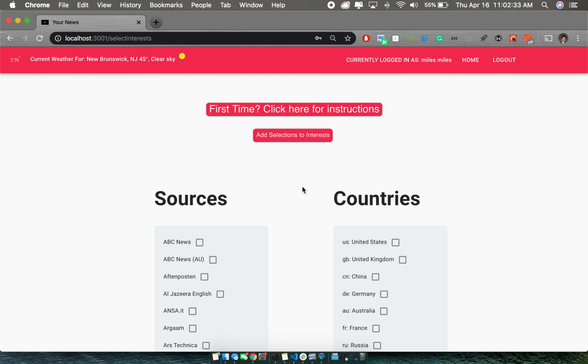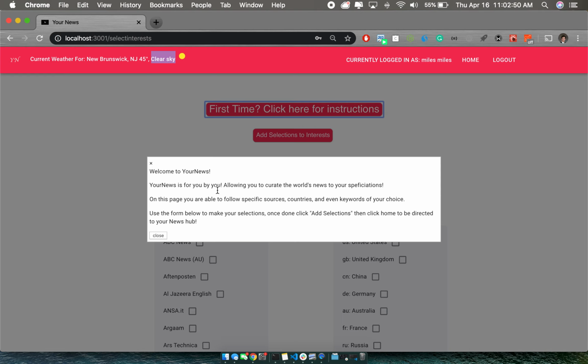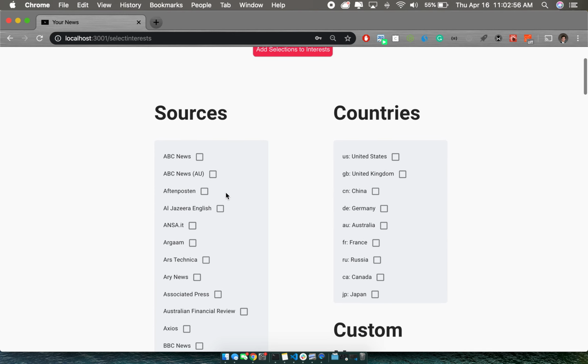This will send us over to the select interest page. You can see the weather here is displayed for New Brunswick, New Jersey. That's the zip code I entered in, with an image here representing the description of the weather. Down here I can select my interest, but since this is our first time on the site, let's click here. This will present us with a little modal that explains what to do. I can close this out and then I can make my selections.